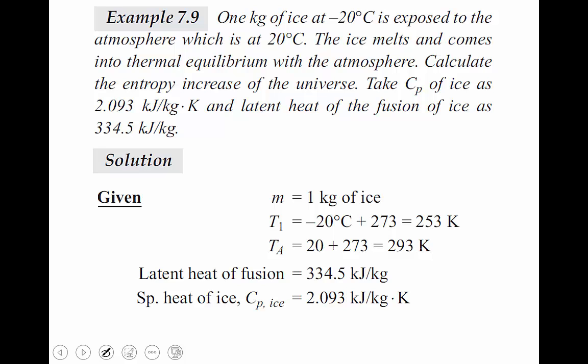Solution: m equal to 1 kg of ice. T1 converted into Kelvin is minus 20 degrees Celsius plus 273, which is 253 K, and T4 is 20 plus 273, which is 293 K. From 253 Kelvin to 293 Kelvin, the temperature is raised. The latent heat of fusion is 334.5 kilojoules, a constant, and the specific heat of ice is 2.093. One data is missing, Cp of water. Cp of water is a constant, already told, equal to 4.187 kilojoule per kg Kelvin.